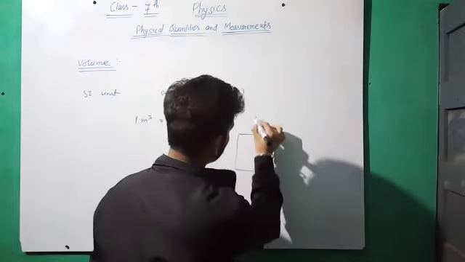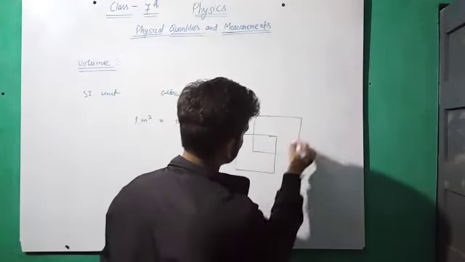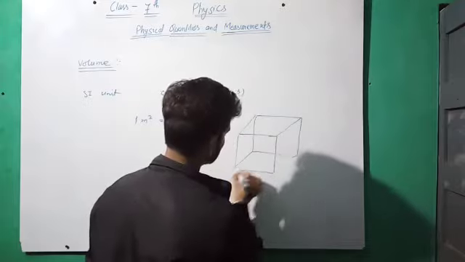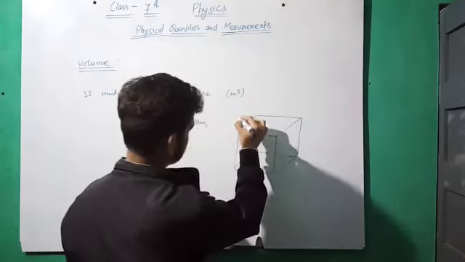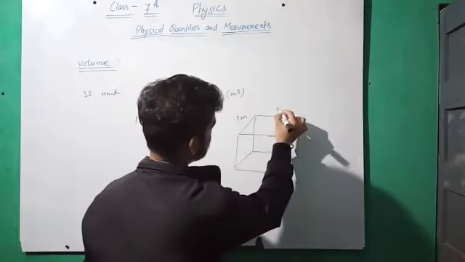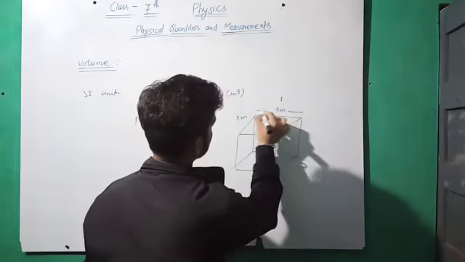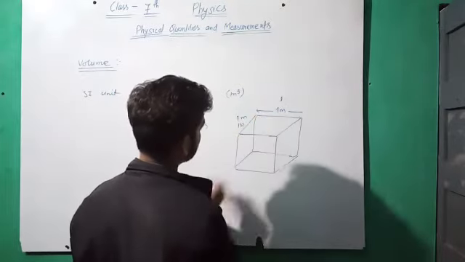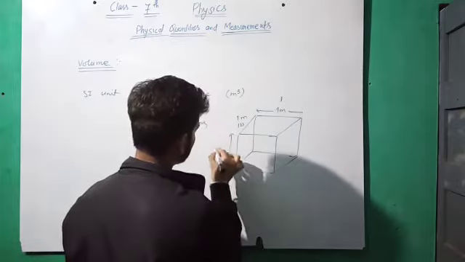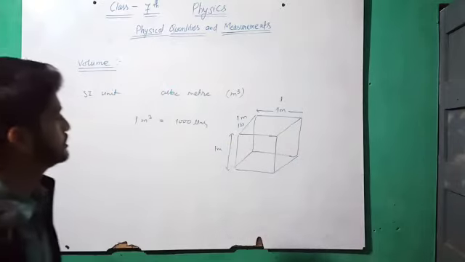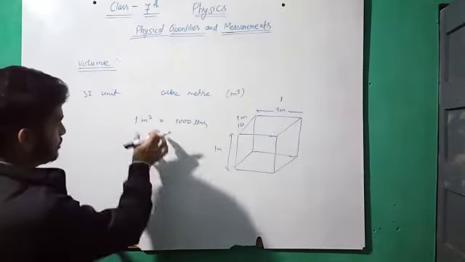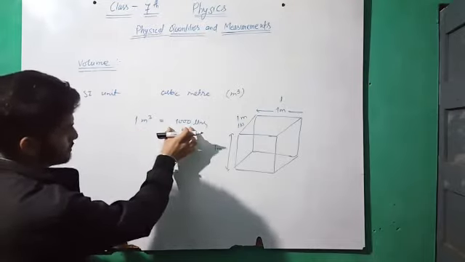For example, we have a cubic structure or a cubic box: 1 meter length, 1 meter breadth, and 1 meter height. Then the volume of this box is 1 meter cube, and 1 meter cube equals 1000 liters.